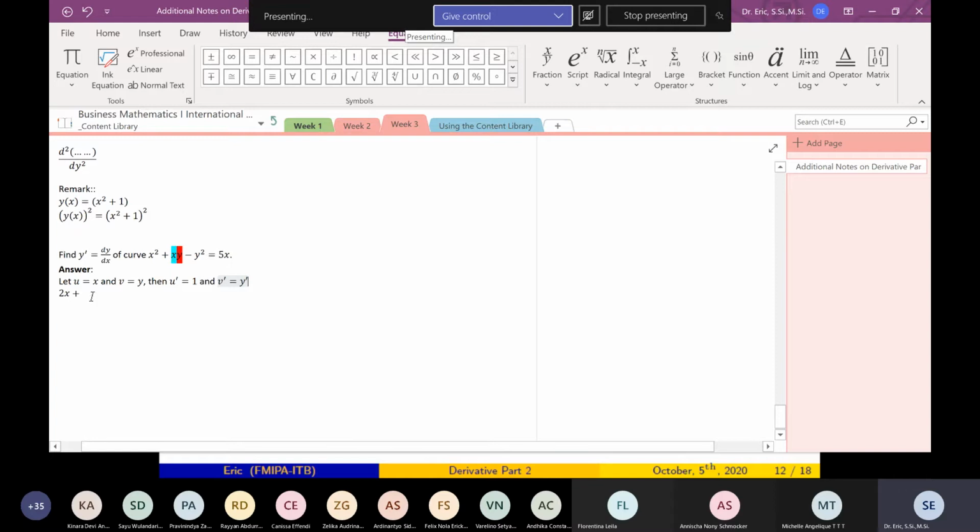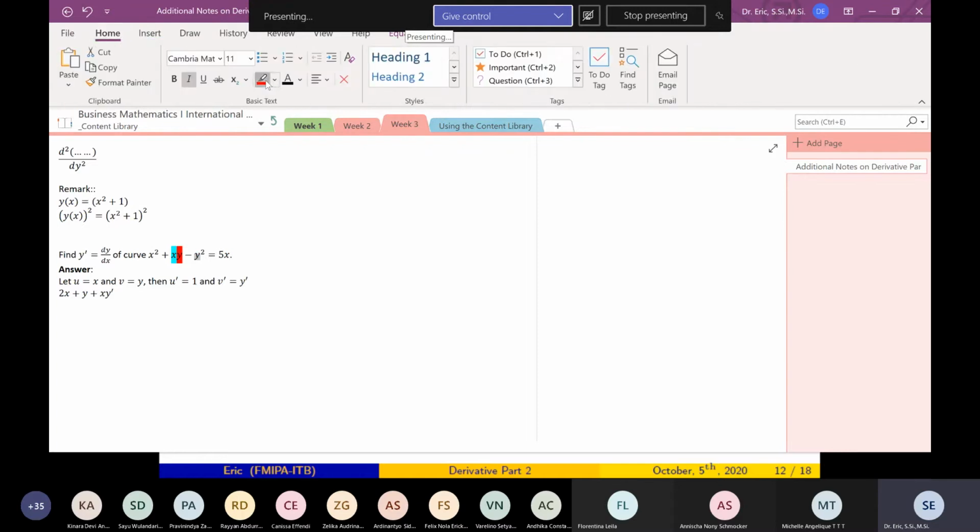So what is the derivative of this? u prime phi, u prime is 1, phi is y, plus u phi prime. Be very, very careful, because y is a function of x.